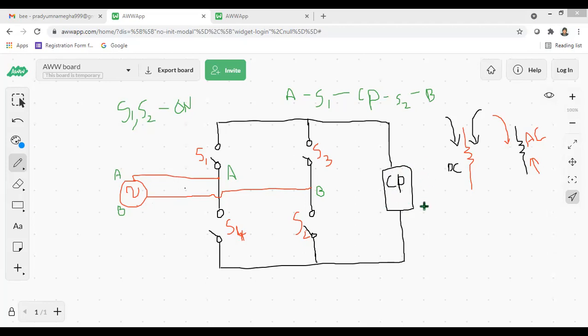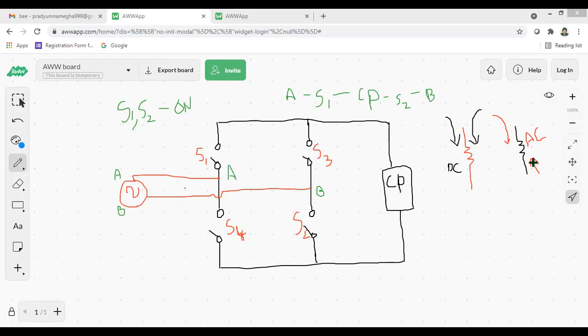First I will come to the basics. How do we decide whether AC current or DC current is flowing? We cannot see it with our eyes. If you take a resistor or a bulb, and the current flow is in the same direction, that is DC current. If the flow of current is in the opposite direction, alternating through the bulb, then that current is called AC current.